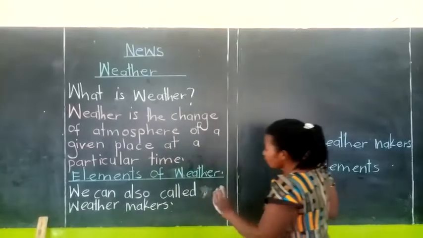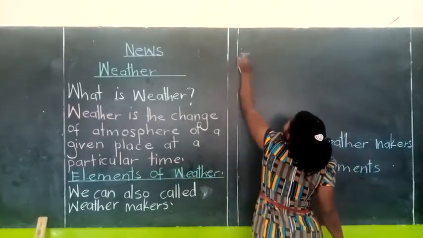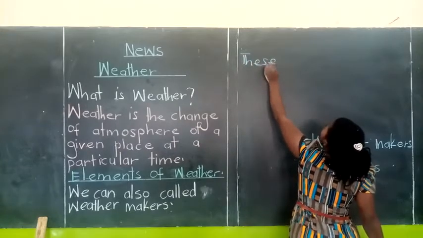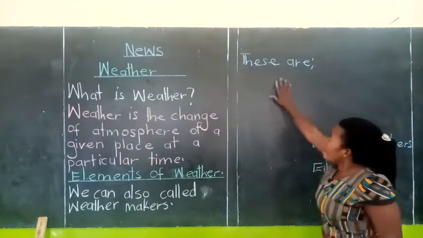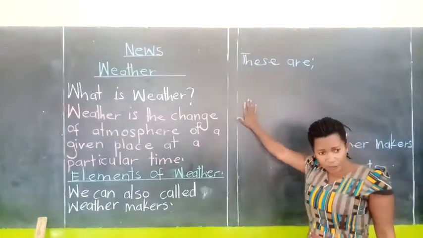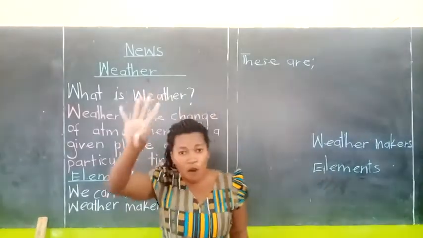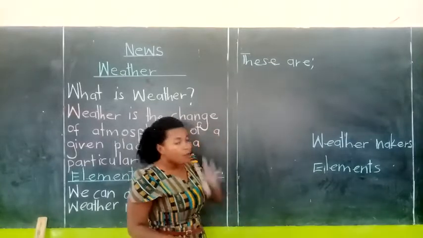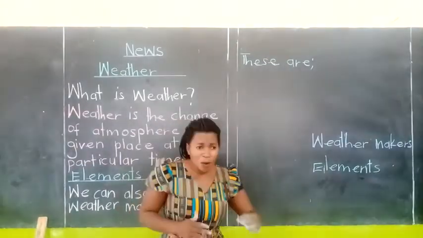So we have these elements or the weather makers. Let us first have the first one, because they are four. We have four weather makers, or four elements of weather at our level.